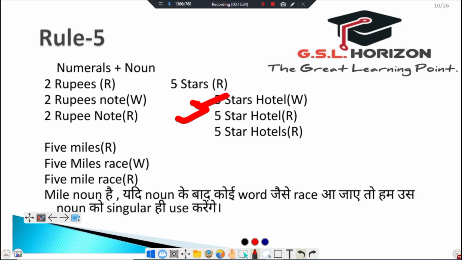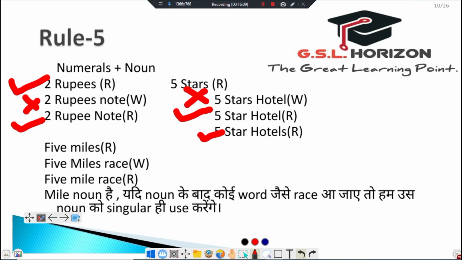We cannot make it 5 star hotels; we can use 5 star hotels, but 5 stars hotel is wrong. Like the same, we use 2 rupees, or 2 rupee note. It is right, but if we use 2 rupees note, then it becomes wrong.